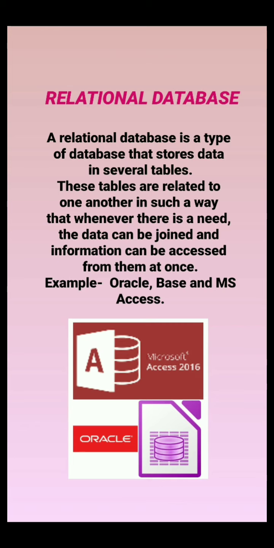These tables are related to one another in such a way that whenever there is a need, the data can be joined and information can be accessed at once. This database is very helpful as the data of the tables can be joined whenever you want, at once. Examples are Oracle, MySQL and MS Access.